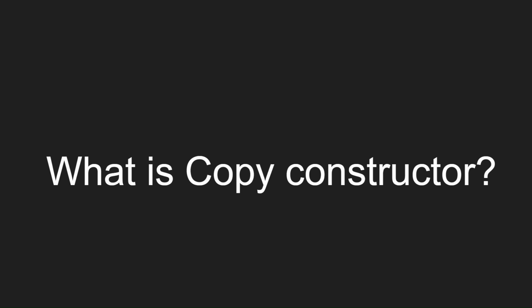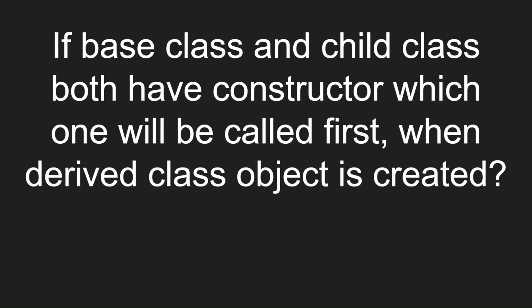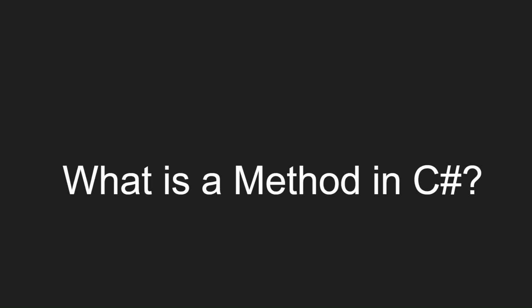What is copy constructor? The constructor which creates an object by copying variables from another object is called a copy constructor. If base class and child class both have constructor, which one will be called first? When derived class object is created, the base class constructor will be called first. What is a method in C#? A method is a code block that contains a series of statements.